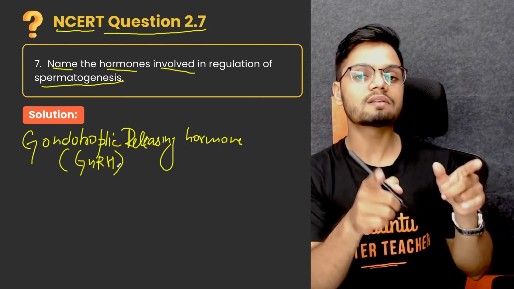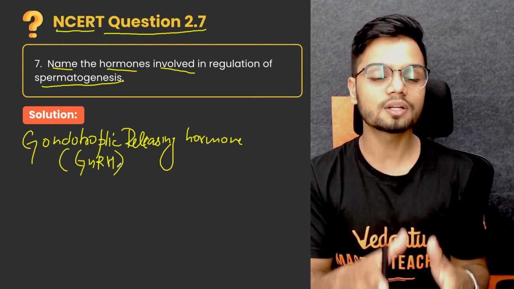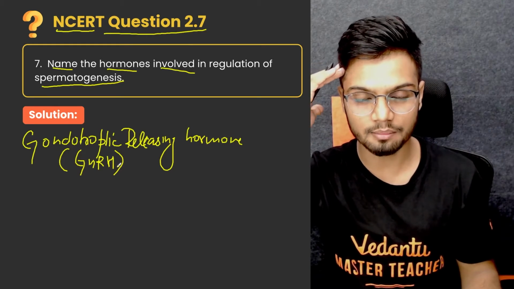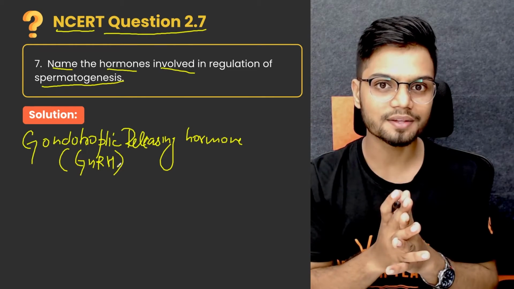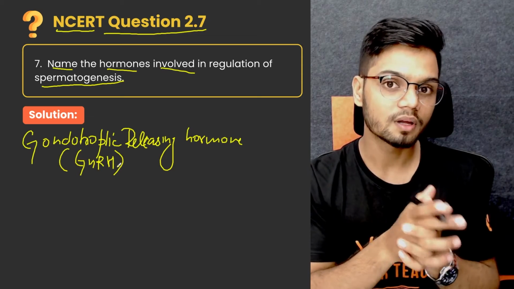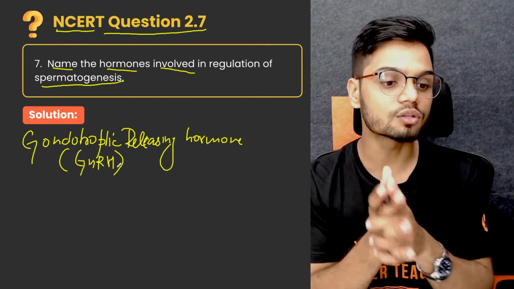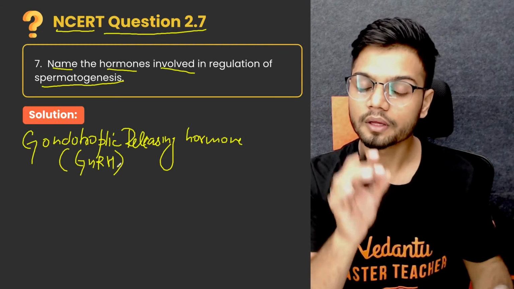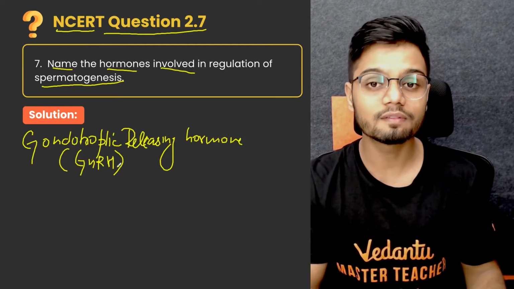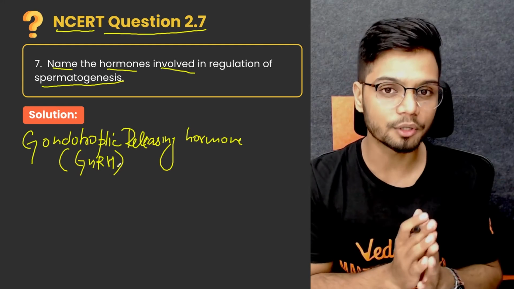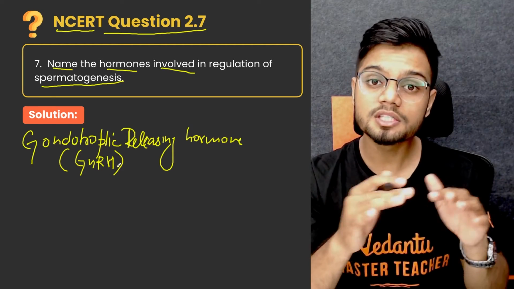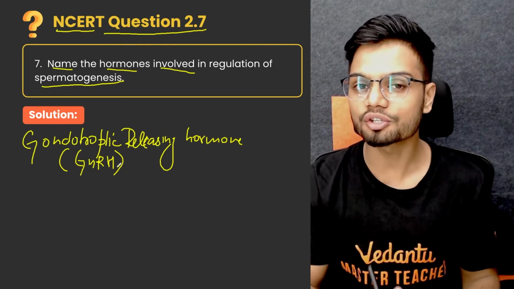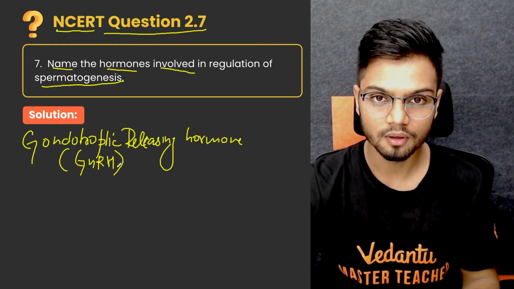Now, GnRH is released in your hypothalamus, and increased level of GnRH will stimulate. Listen very carefully. Increased levels of GnRH will stimulate the anterior pituitary, which stimulates the secretion of two other hormones.